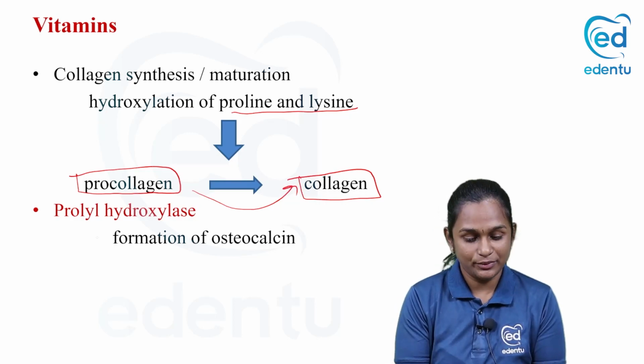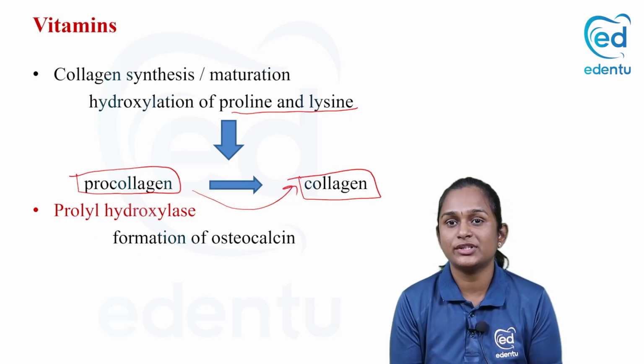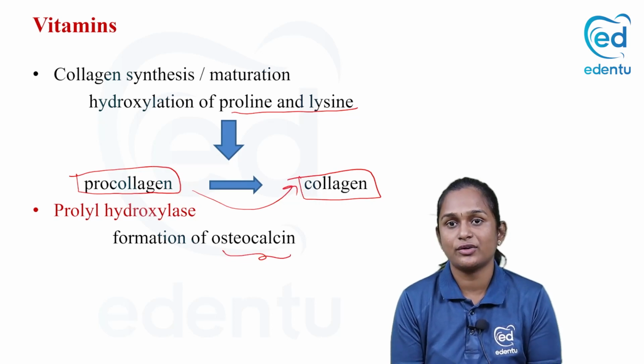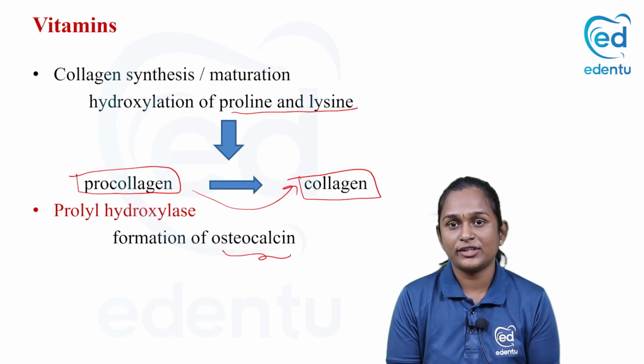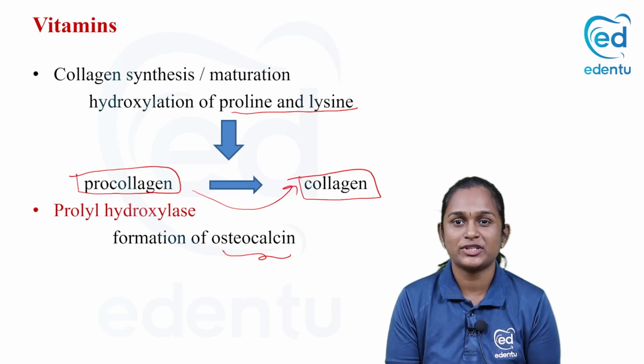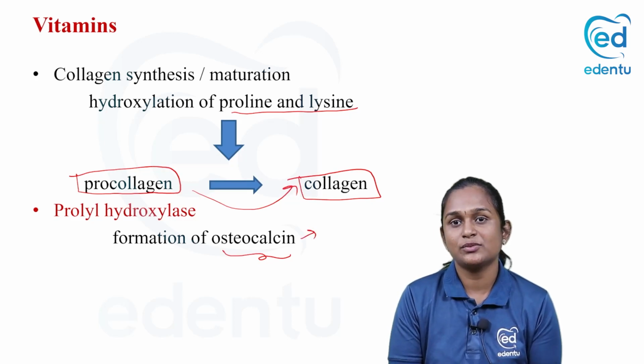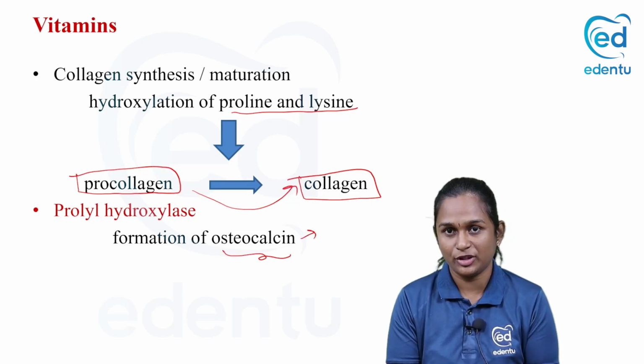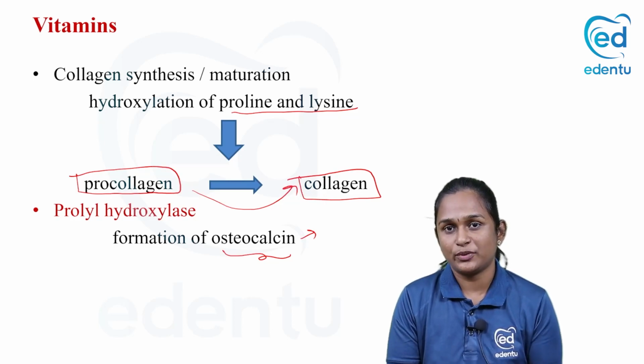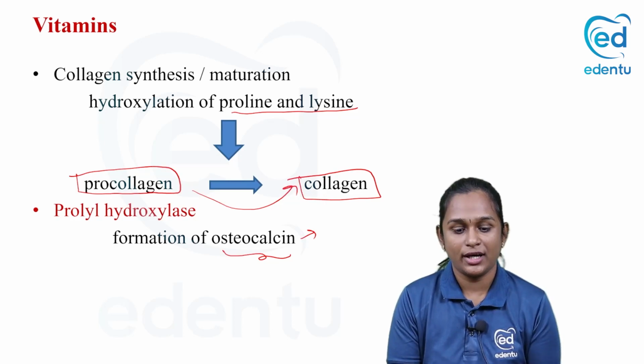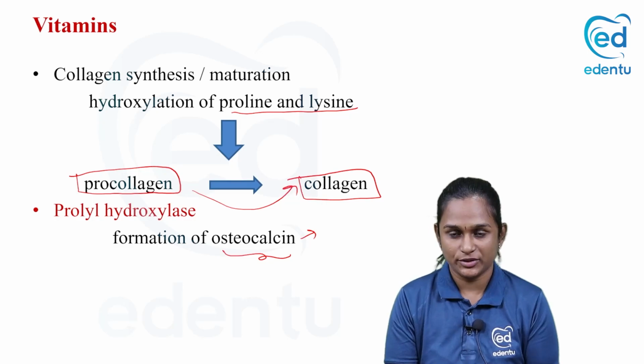Not only that, prolyl hydroxylase also helps in the formation of a protein called osteocalcin. It is present inside the bone, especially in the osteoblast, right? This is the one which is going to retain the calcium in the bone. So this protein also requires prolyl hydroxylase for its formation.